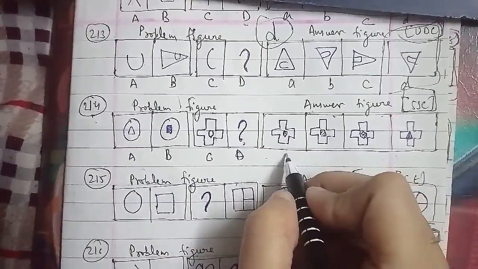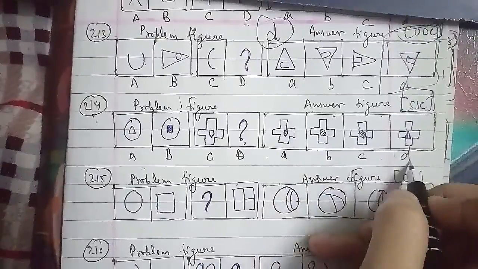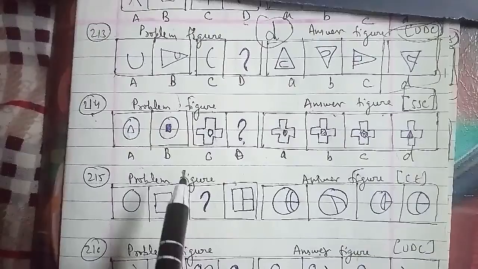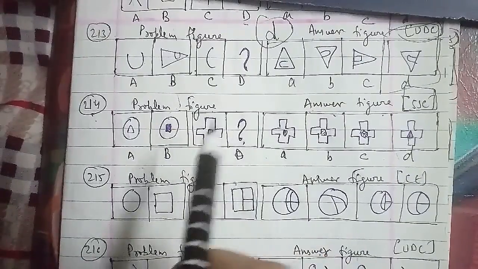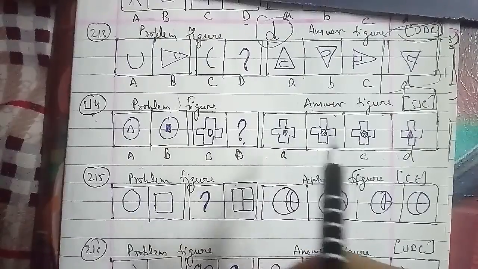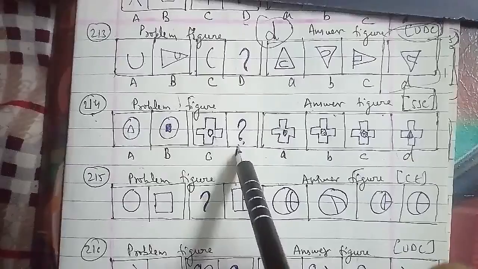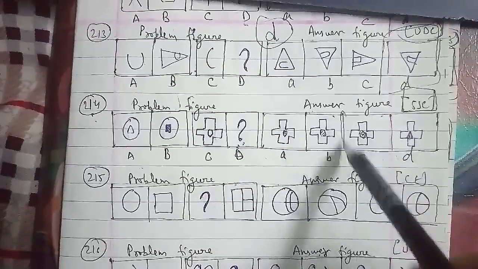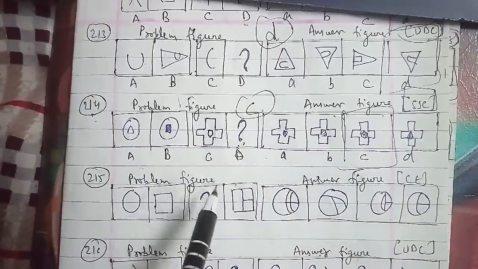The answer figures are your A, B, C and D here itself. In these questions, the inner figure is replaced by a figure with one more side, and this inner figure is shaded. So we can say that the missing figure which we have to find out is the C figure, the right answer for this question here itself.